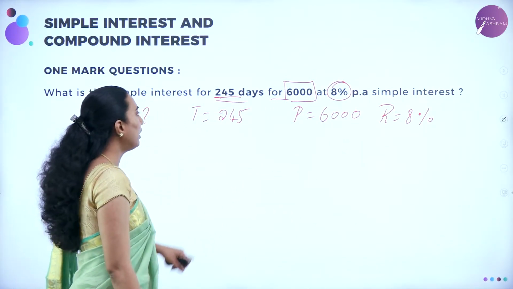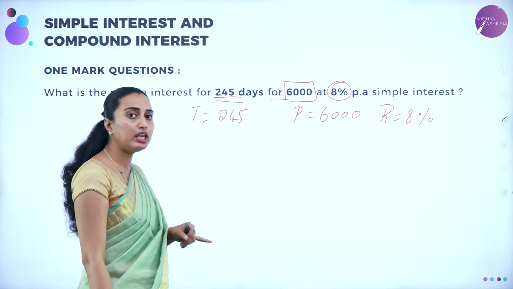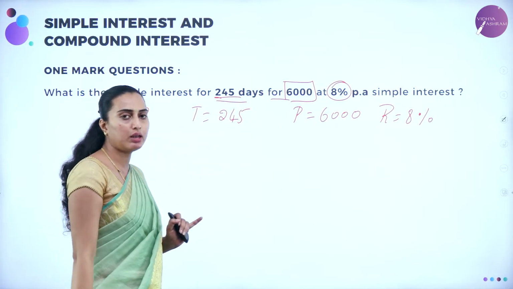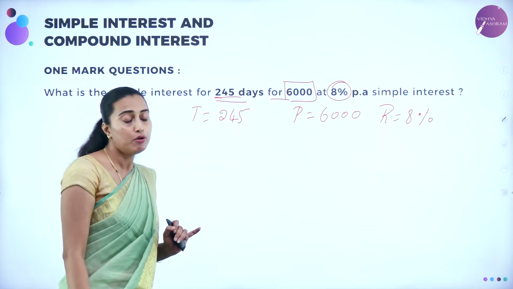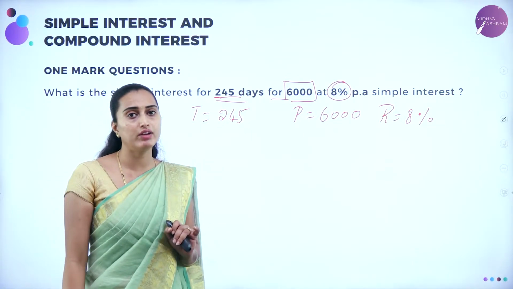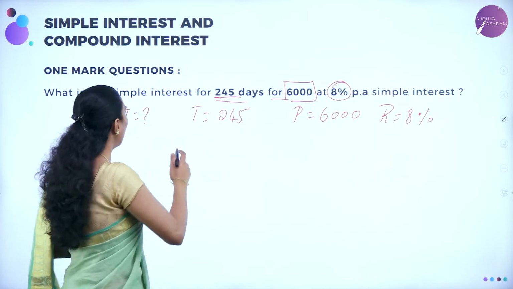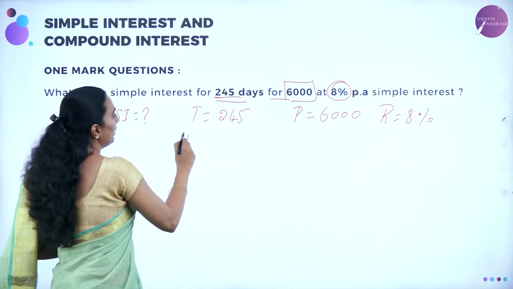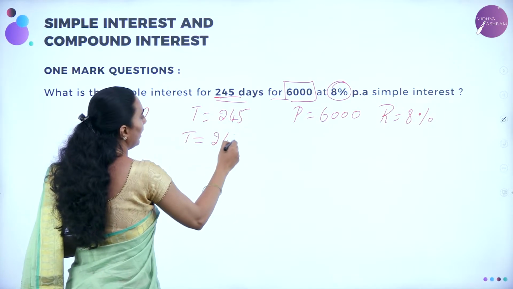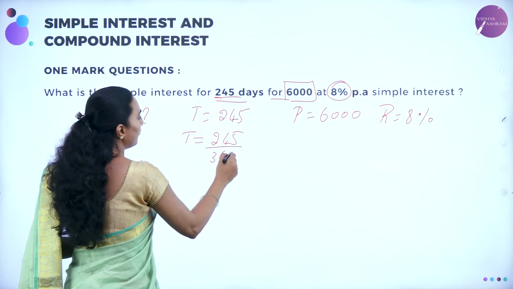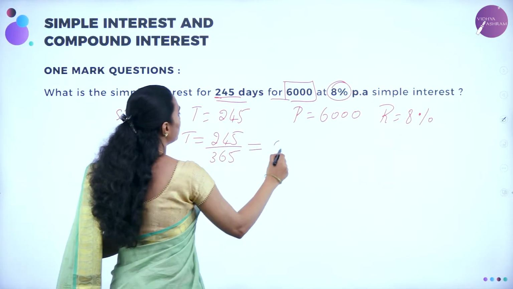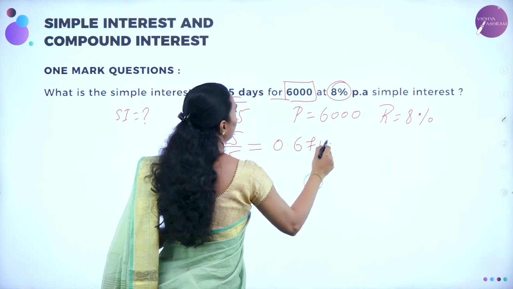Now, I need to convert this 245 days into a year because time duration must be calculated in years. Now, per year, how many days are you going to have, dears? Obviously, 365 days, correct? So, therefore, T = 245 days divided by 365. The answer will be 0.6712 year.